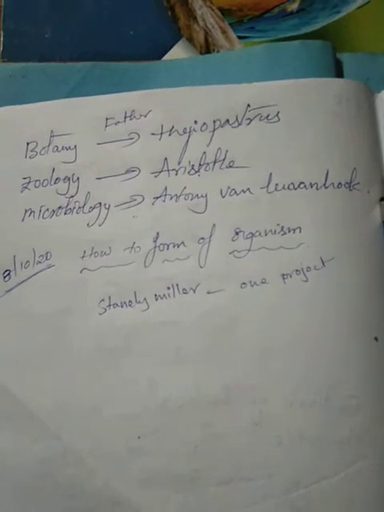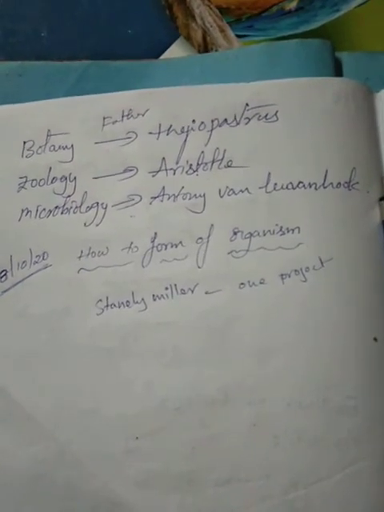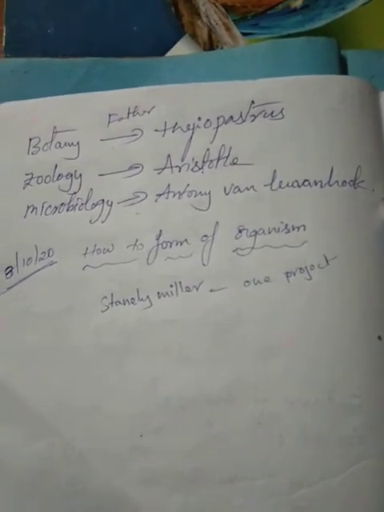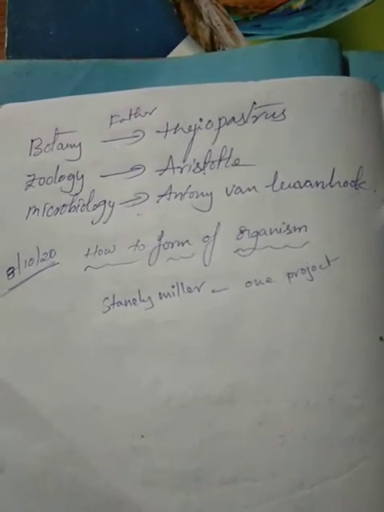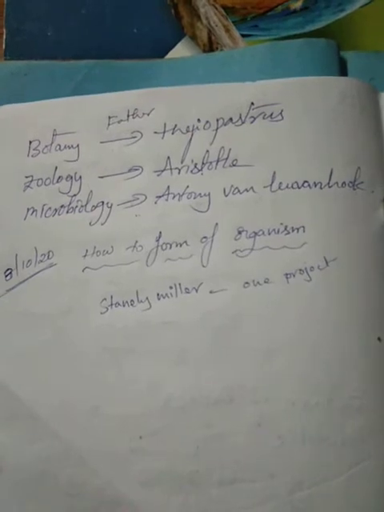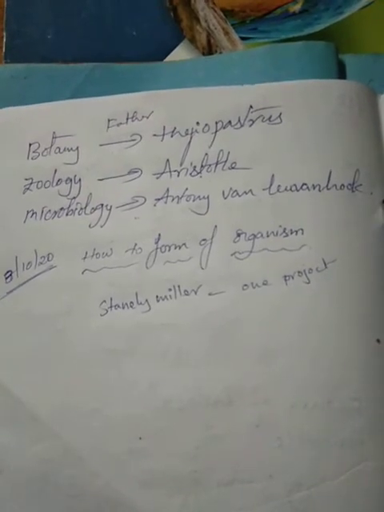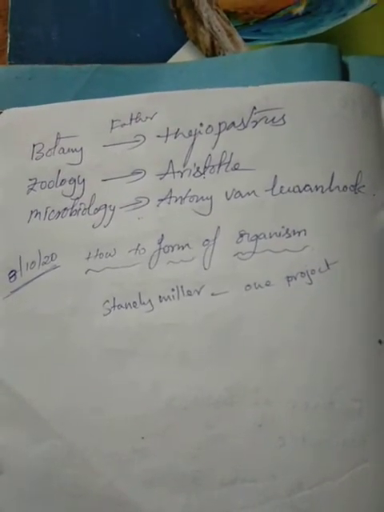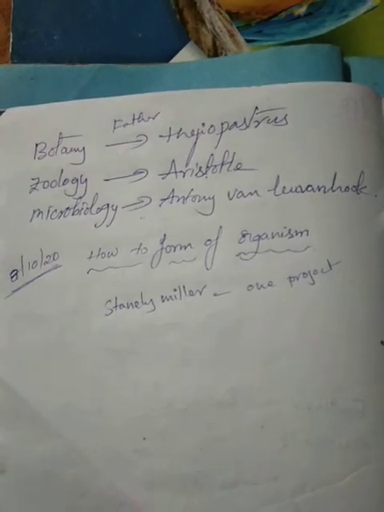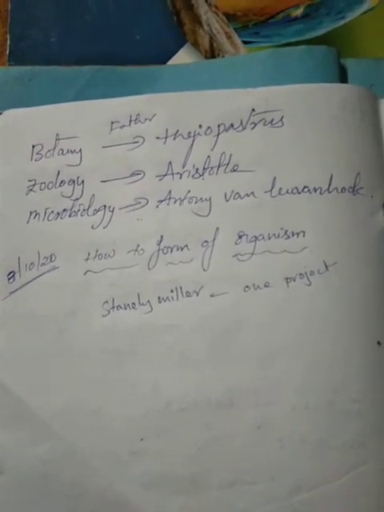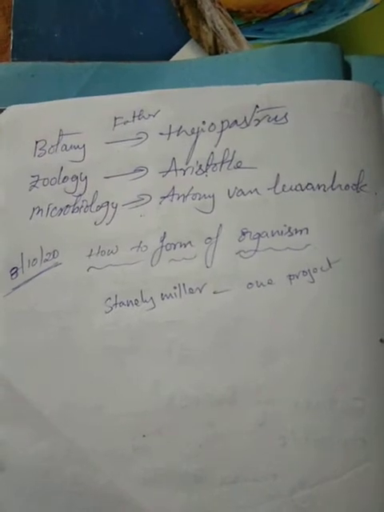So all of you know that Stanley Miller conducted one project. He took a fresh meat piece, added water and boiled it. After boiling, he took the water into a bottle and kept it for 7 days.